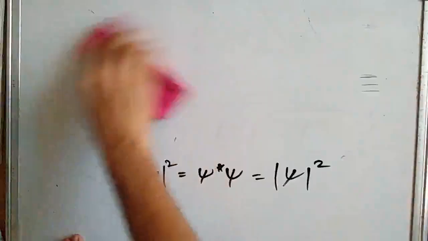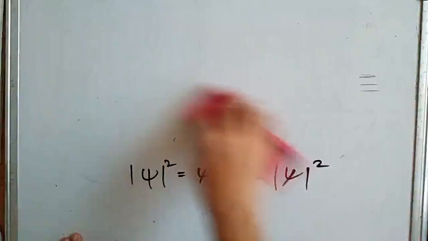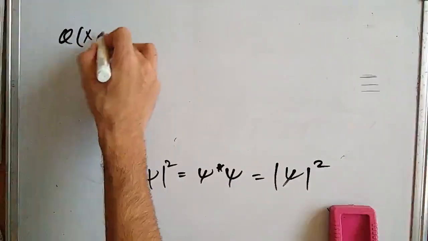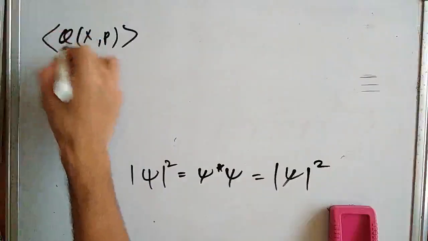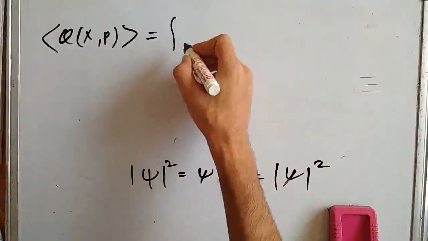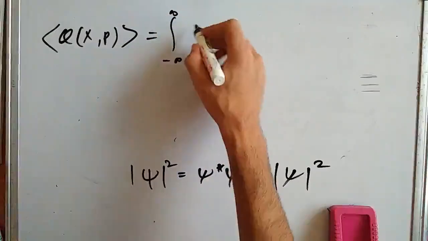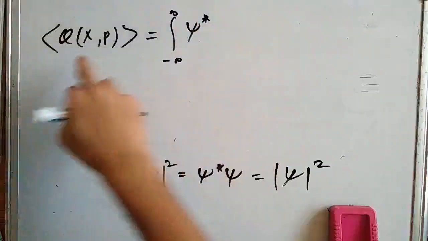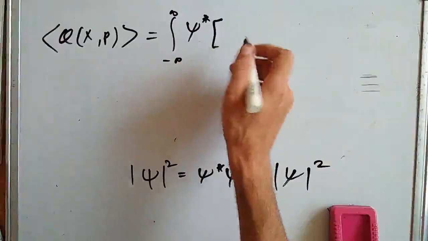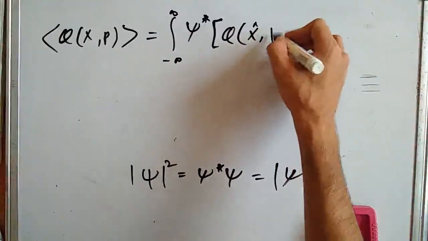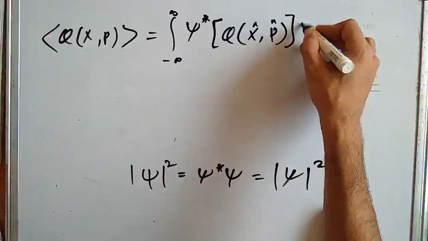We can also write, so if we were to find the expectation value of some function Q which is dependent on x and p, what we will do is use the definition for expectation value, that is the integral from minus infinity to infinity of psi star into this observable Q, in terms of its operator, and then psi dx.